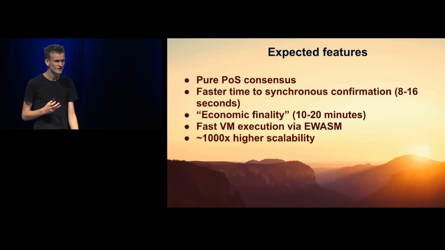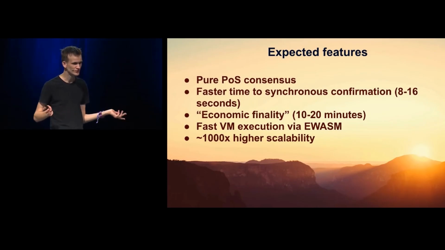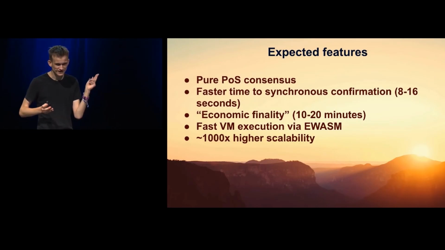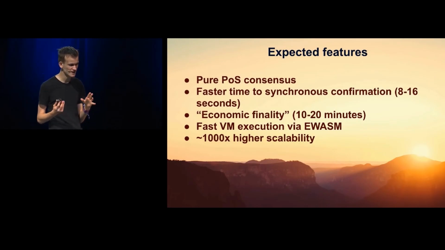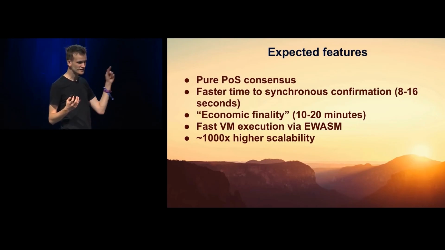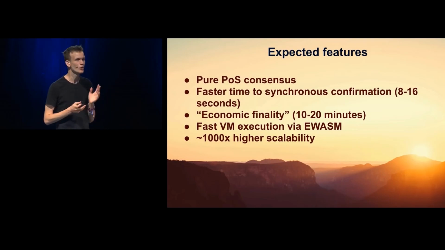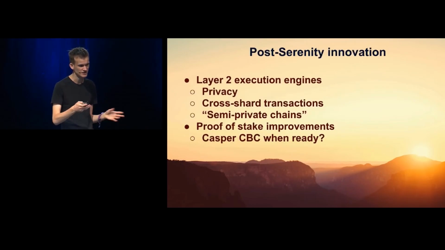Right, so under a synchronous model, you should be able to treat one block as being close to final. Economic finality and safety under asynchrony comes after 10 to 20 minutes. And fast virtual machine execution via EWASM and hopefully 1,000 times higher scalability, we will see.